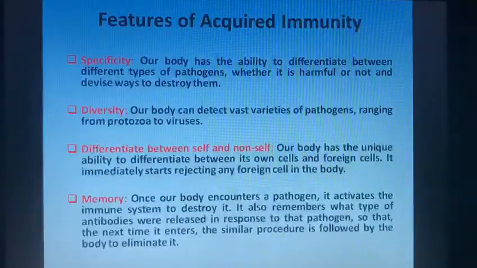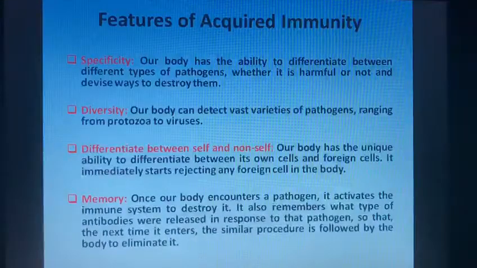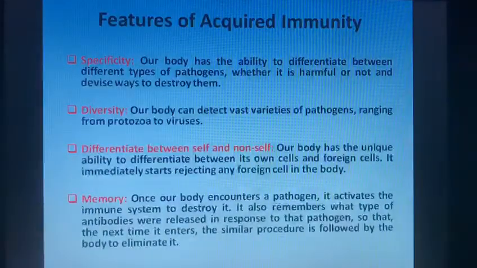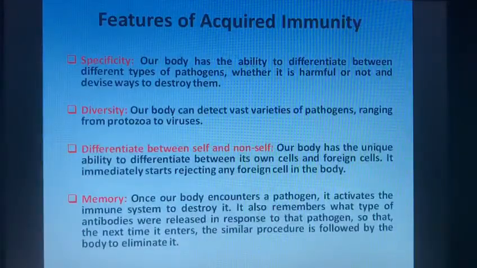Now we will study some important features of acquired immunity. First one is specificity, or you can say the quality or condition of being specific. As you know, our body has the ability to differentiate between different types of pathogens, whether harmful or not, and devise ways to destroy them accordingly. Next is diversity, which means our body can detect vast varieties of pathogens ranging from protozoa to viruses.